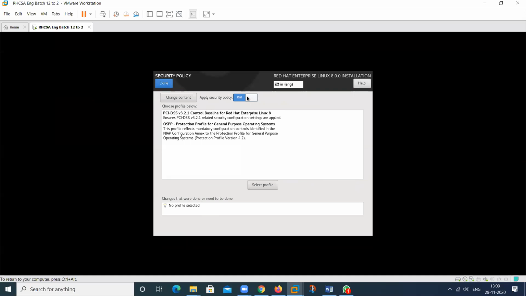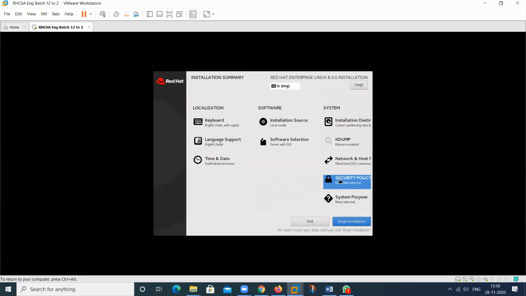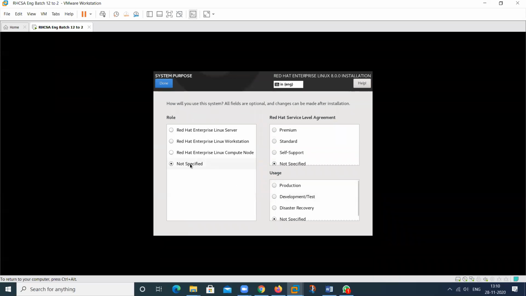This is on by default. It's called SELinux. It's your security portion, so there is no need to change this one. But this one you can change. At this time, this is not specified, also not specified, also not specified. Role, service, license agreement, usage. In production environments you want to use this. In deployment environments you want to use this. Disaster recovery. So select here server, because this is a network operating system.